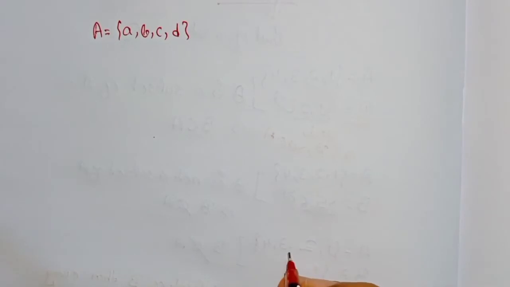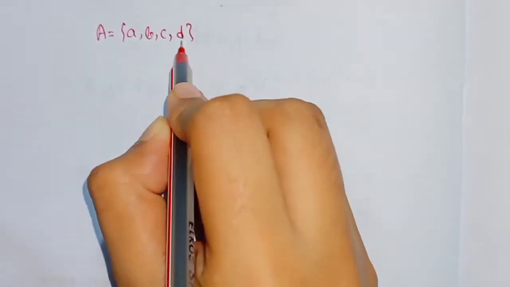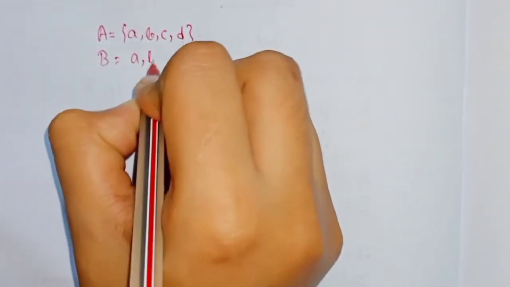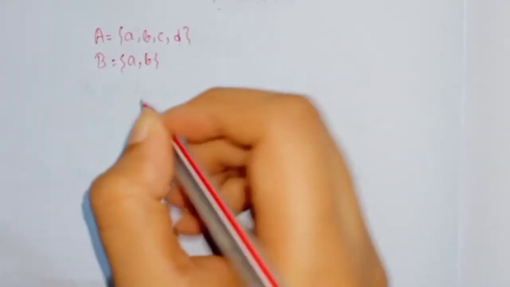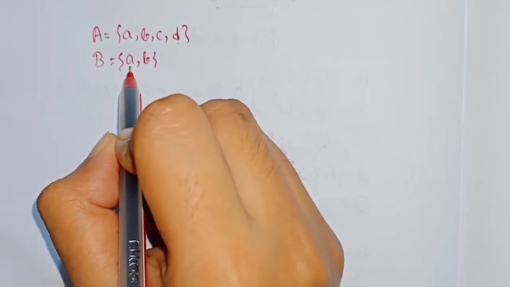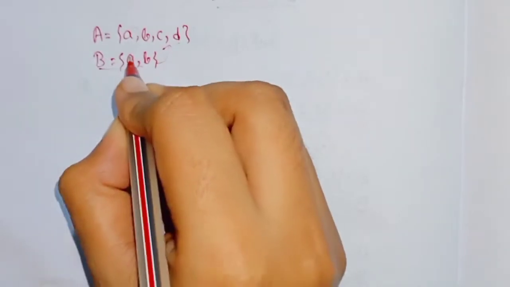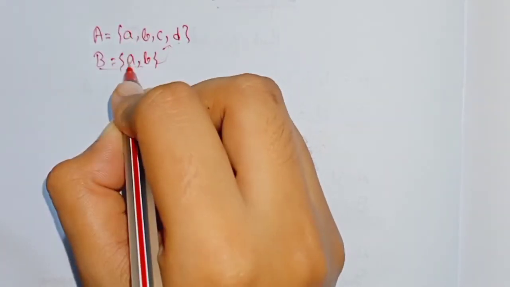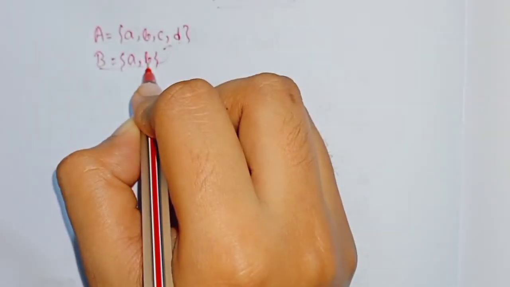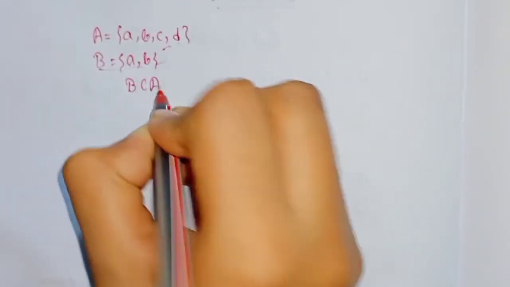Now I am taking another example where A equals small a, small b, small c and small d, and B equals a and b. Here, according to the definition of subset, every element of B must belong to A. Therefore a is present in B and also in A. b is present in B and also in A. So B is a subset of A.